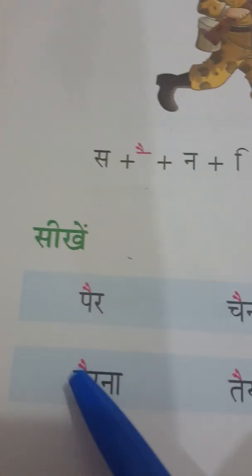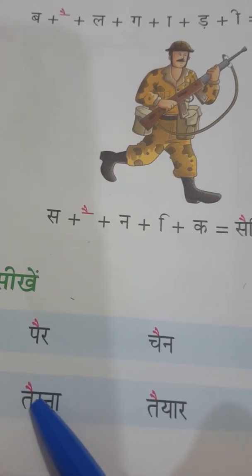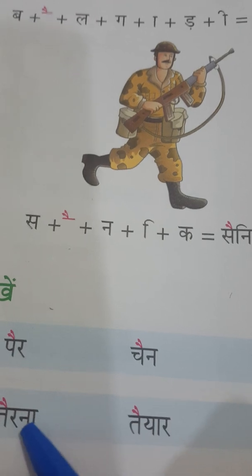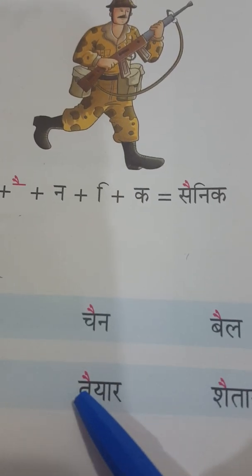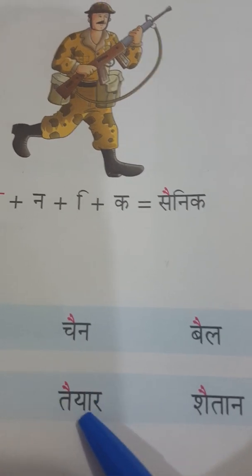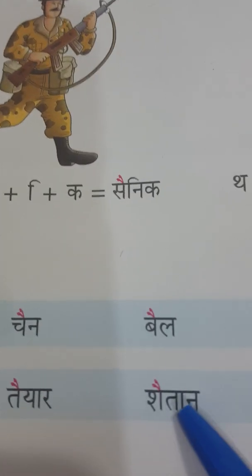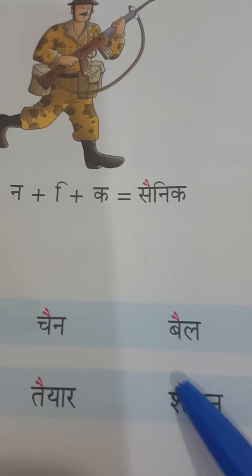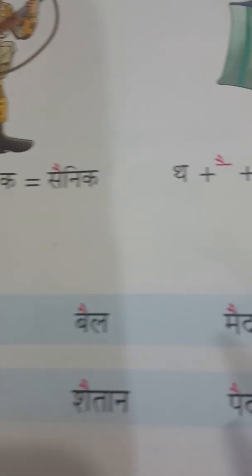Then go to the next one. T plus A ki matra R. Tar. Then N ana. Tarna. Then T plus A ki matra T ata. Y aya. R. Tayyar. Then sh plus A ki matra sh asha, T ata, N. Shaitan.